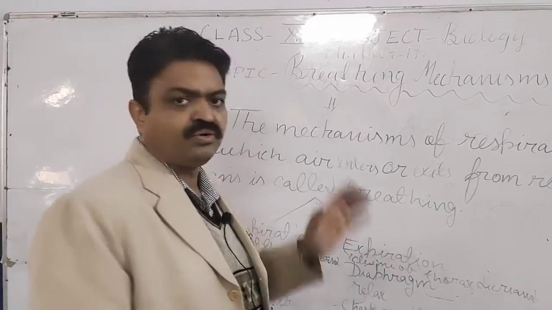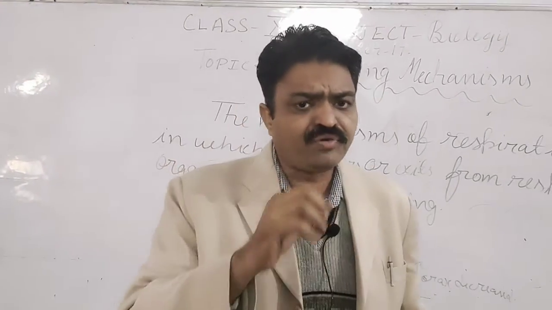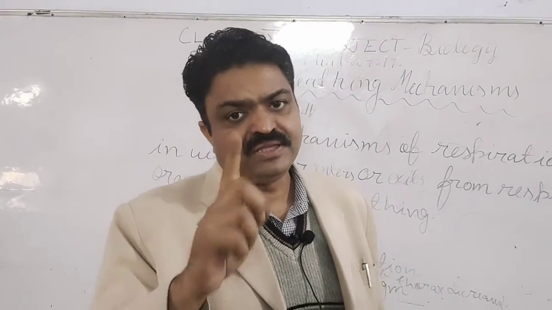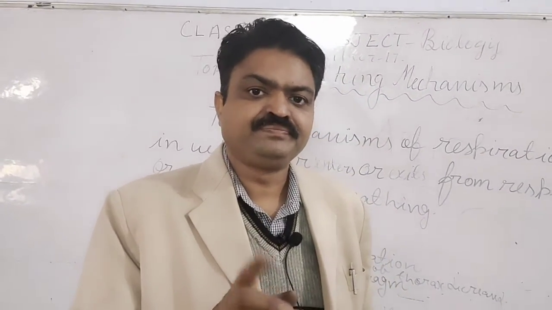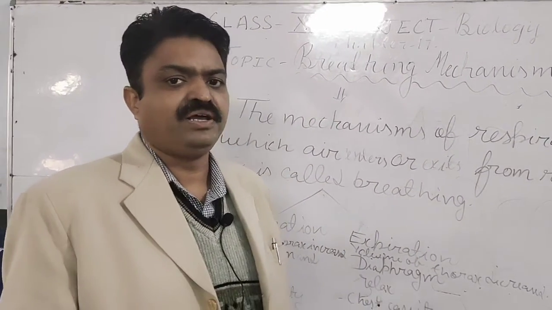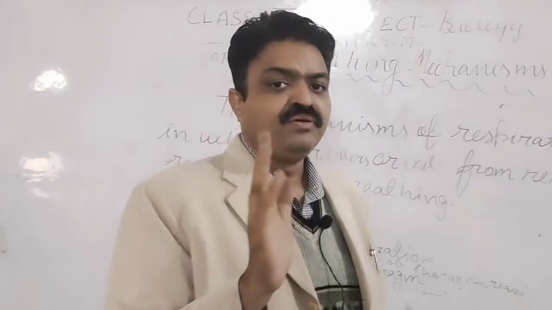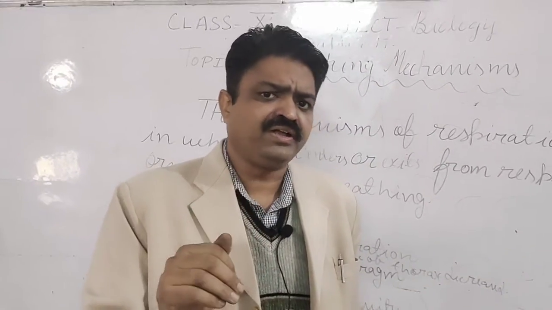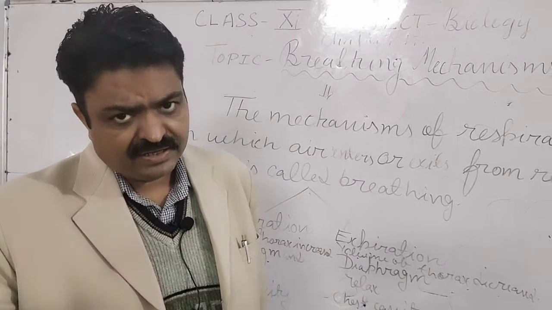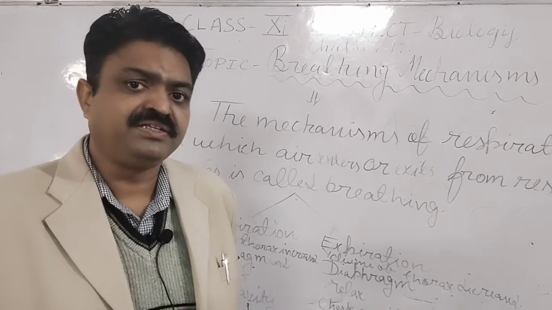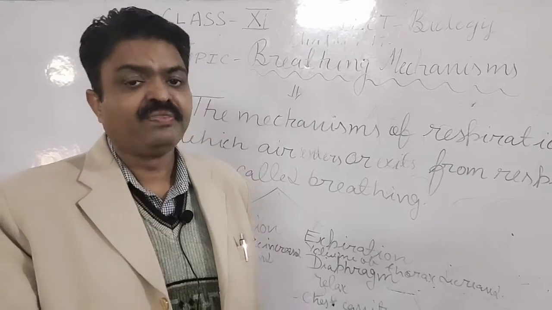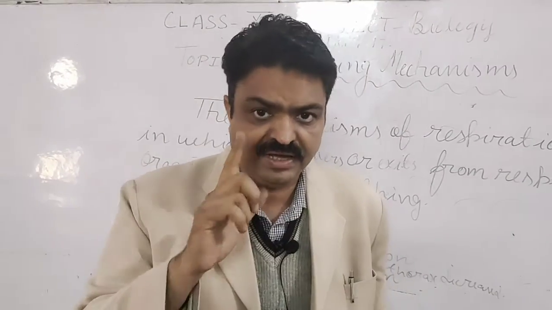This process is known as inspiration, and from that air the oxygen is taken by the blood with the help of hemoglobin. That oxygen is transported by hemoglobin to different parts of our body, and when the food is oxidized inside the cell, another gas is released that is known as carbon dioxide, and that carbon dioxide comes to the surface of the alveoli.